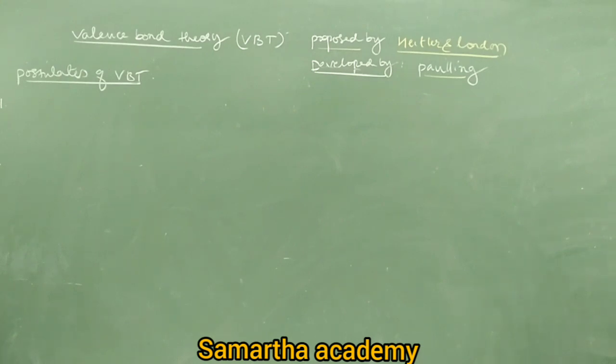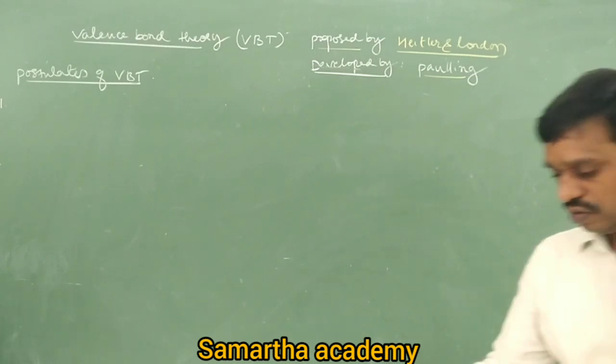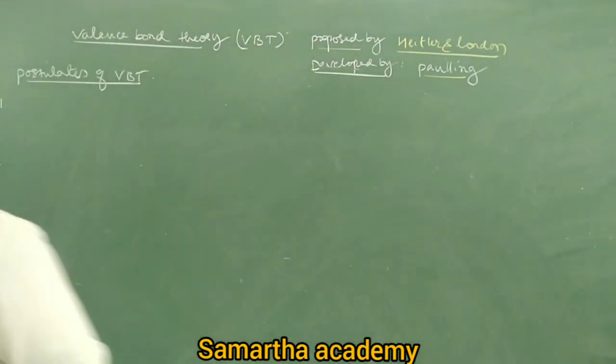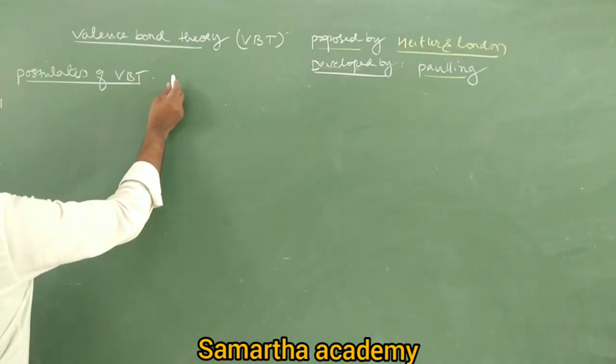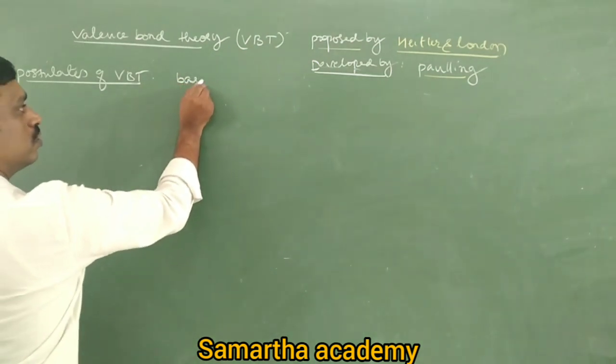It is based on the concept of atomic orbital. How atomic orbitals overlap, how they combine, what they form. So this concept is completely based on the atomic orbital concept. Write one point: this theory explains the formation of covalent bond based on